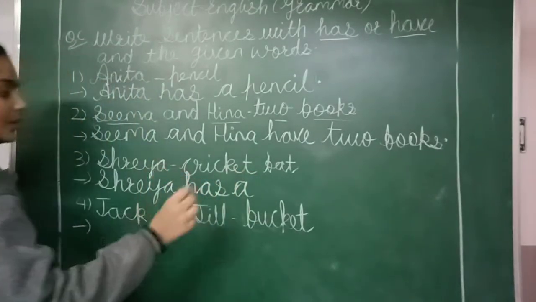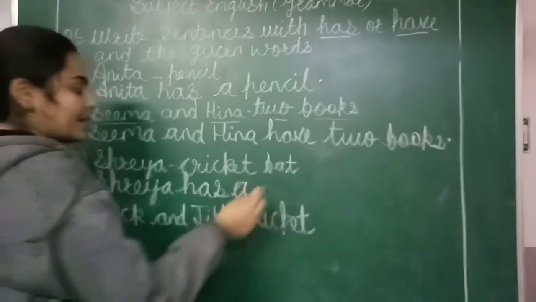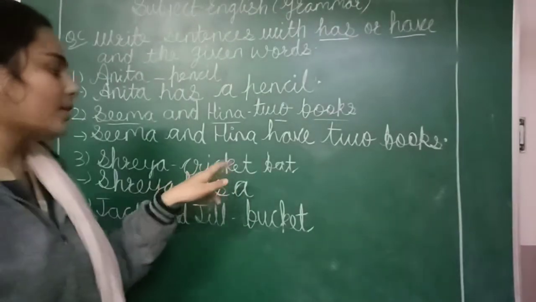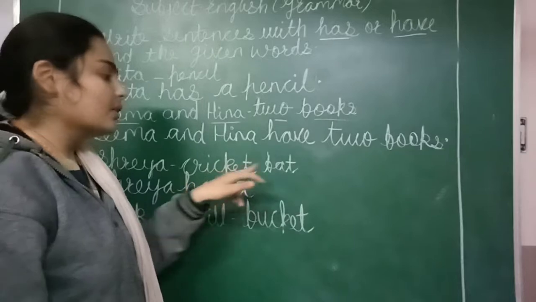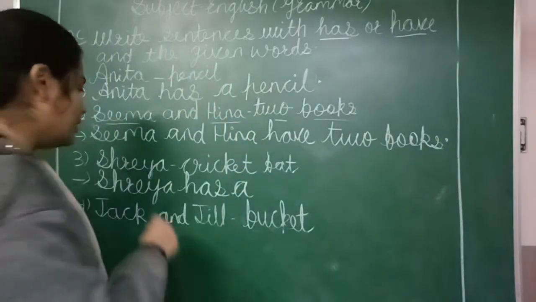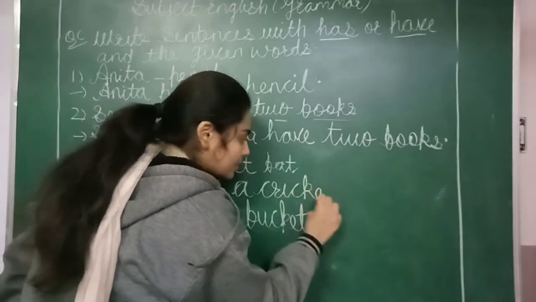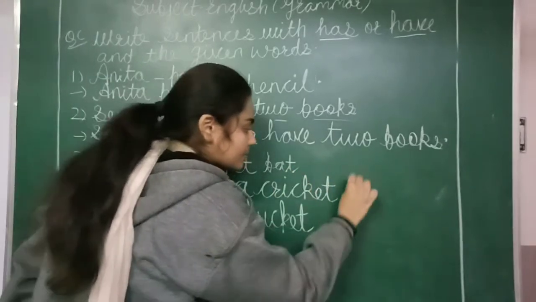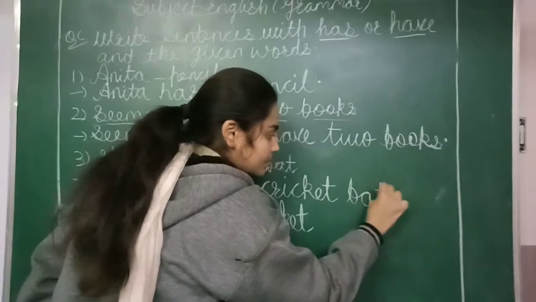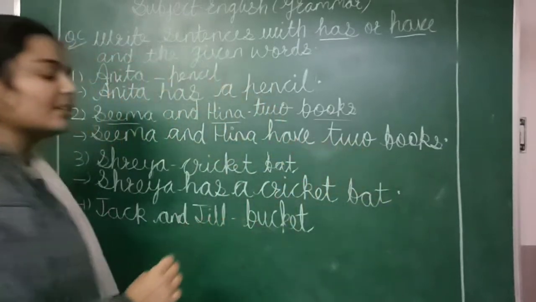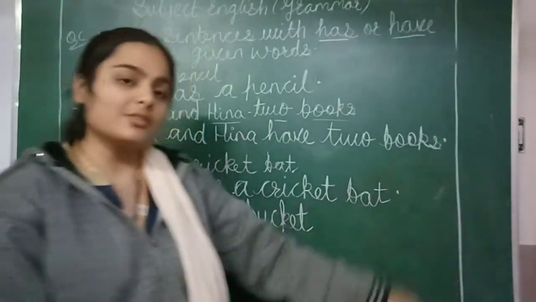Shreya has a cricket bat. Why did we use a here? Because here we are talking about only one cricket bat, meaning one. Shreya has a cricket bat. After completing the sentence, we have to put a full stop.